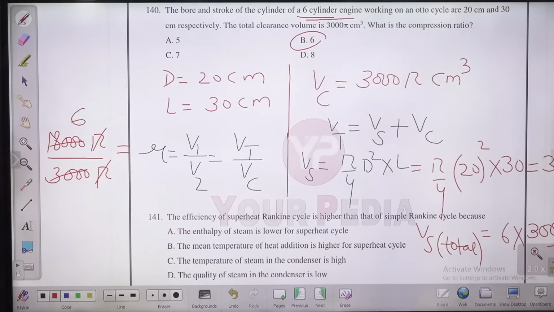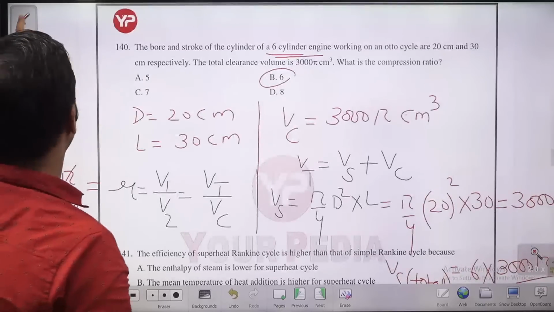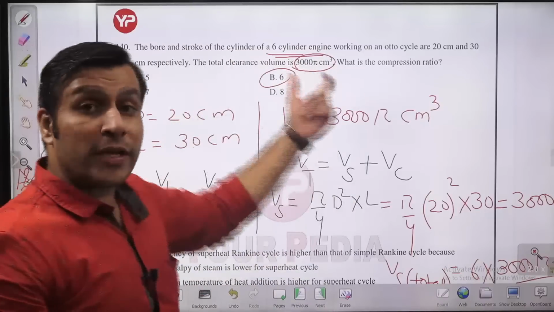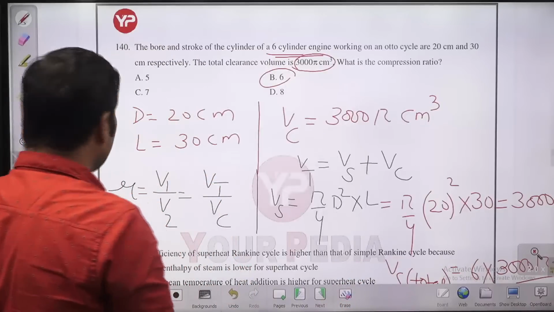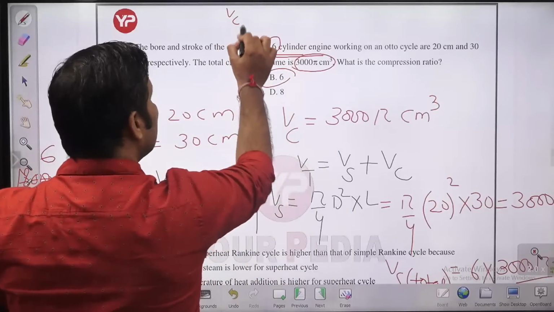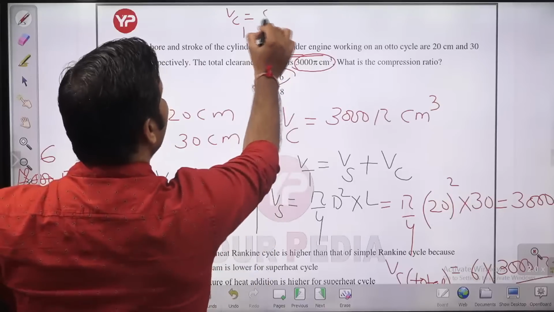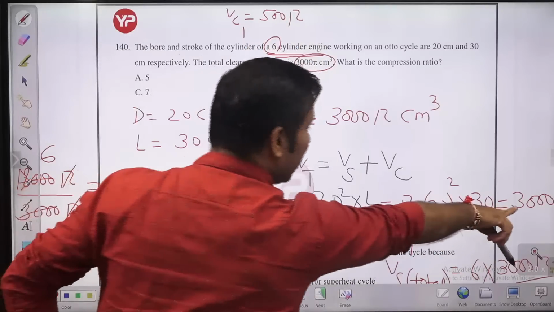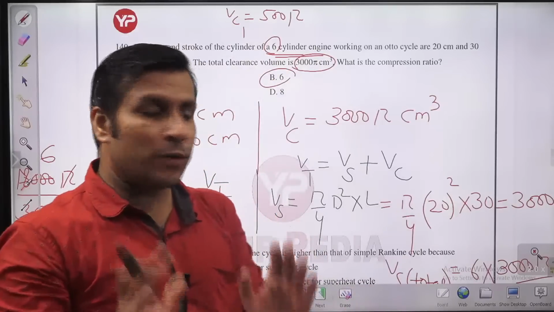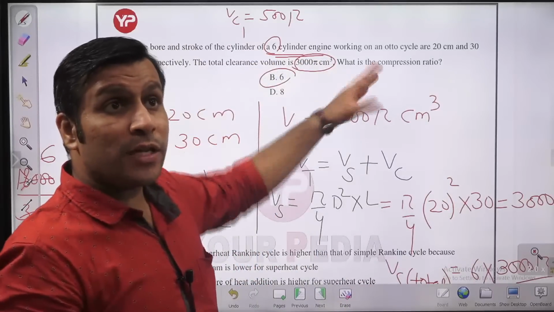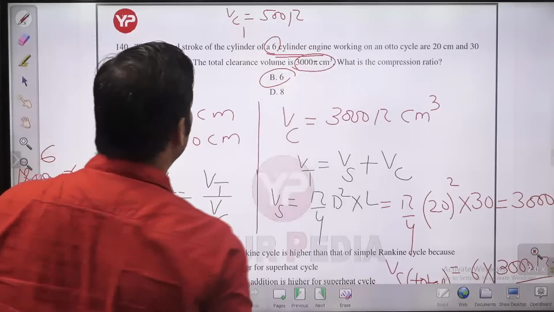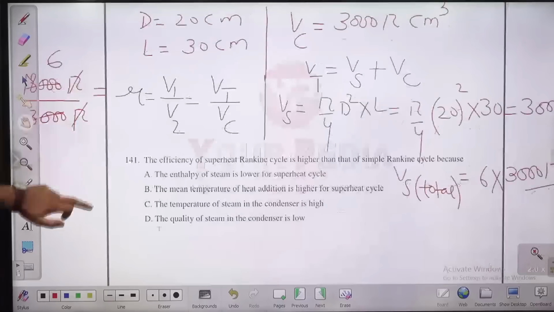So you need to check it here. Actually, this clearance volume is the total clearance volume, the clearance volume of all the cylinders. Then swept volume also you need to take for all. Otherwise, because you have a total of 6 cylinders, you can find the clearance volume of one cylinder. It will be this divided by 6, so it will be 500 pi. Then you can take 3000 pi as the swept volume of one cylinder to the clearance volume of one cylinder. Then also you will get 6. So what I want to tell you, guys, is that if you are taking the total clearance volume, then you need to take the total swept volume also. If you are taking the swept volume of one cylinder, then you need to take the clearance volume for the one cylinder also. Let us move to the next question.